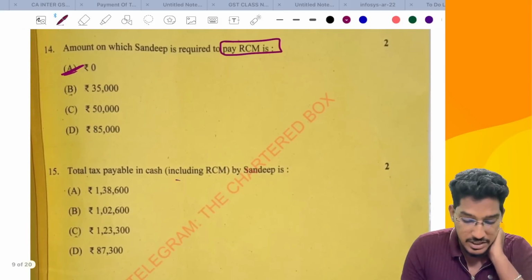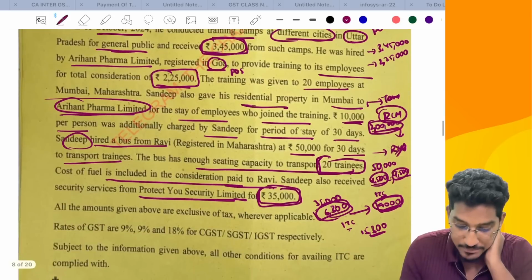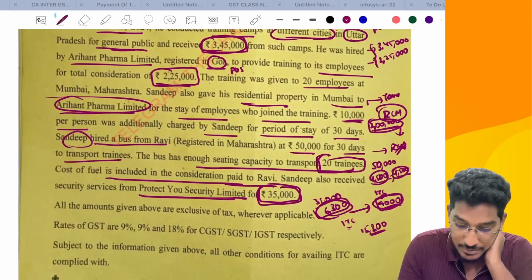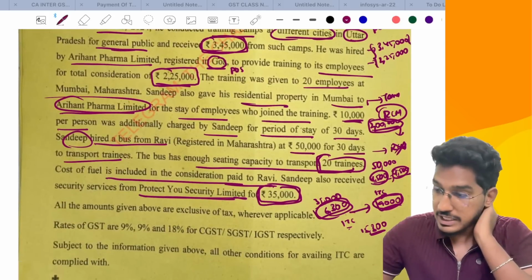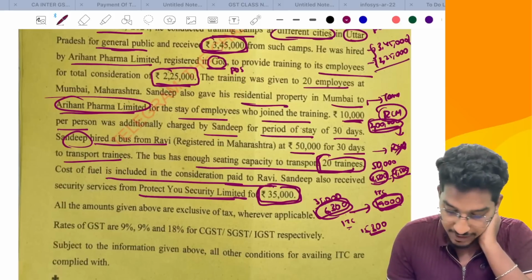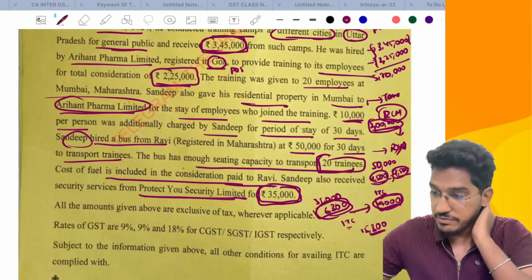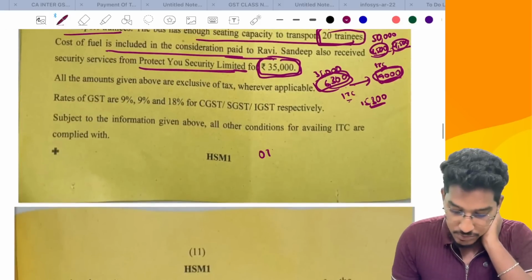What is the tax payable in cash including RCM by Sandeep? As I have already told you, Sandeep is not required to pay any RCM. Now, if you see outward tax liabilities on which he is required to pay GST, totally 3,45,000 plus 2,25,000 will come to 5,70,000. On this 5,70,000, you have to pay 18% GST. So 5,70,000 into 18% will come to 1,02,600, which is the output tax liability.